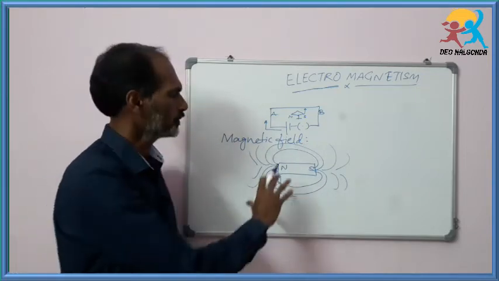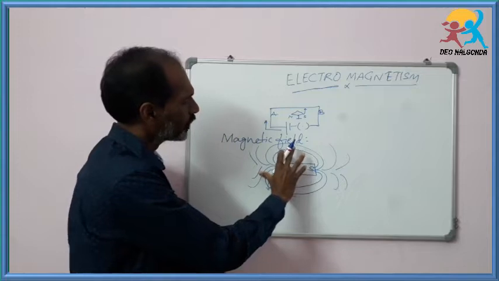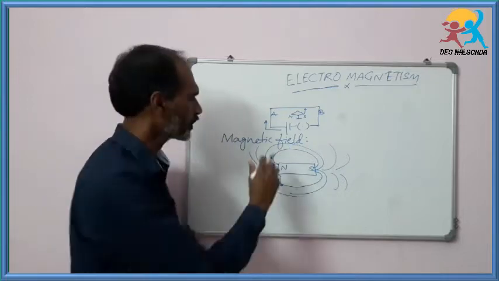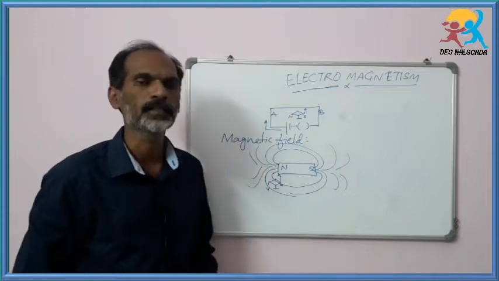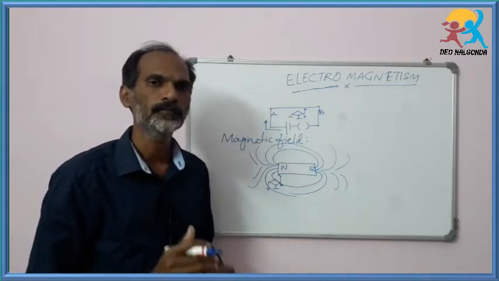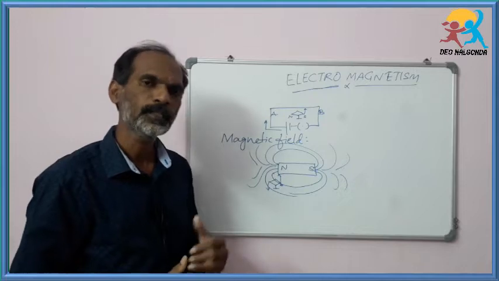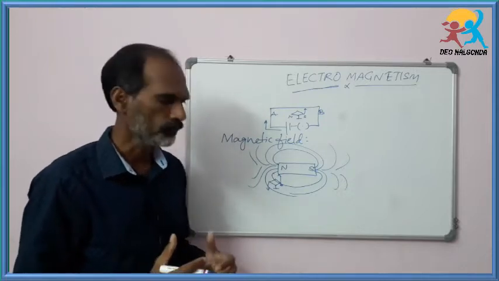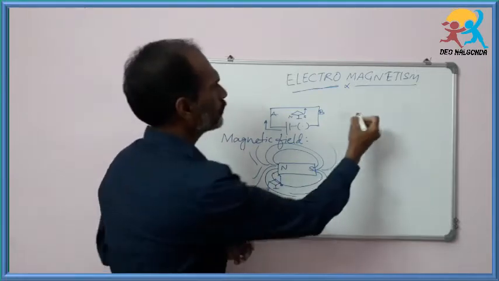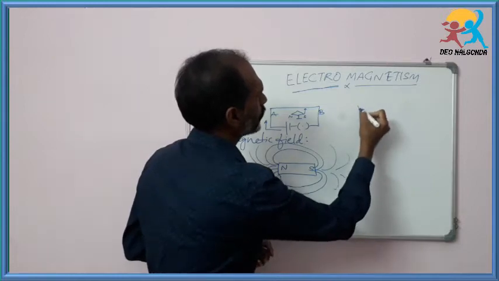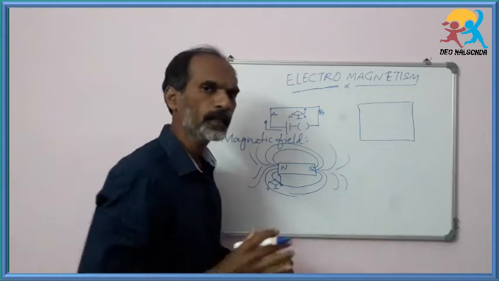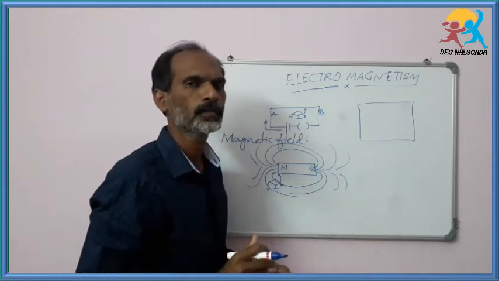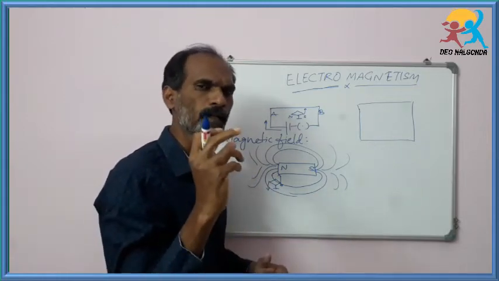The area covered by these lines around the bar magnet is the magnetic field. We can understand this magnetic field simply. Let us take one white sheet, A4 size, and sprinkle fine iron powder, like iron dust.